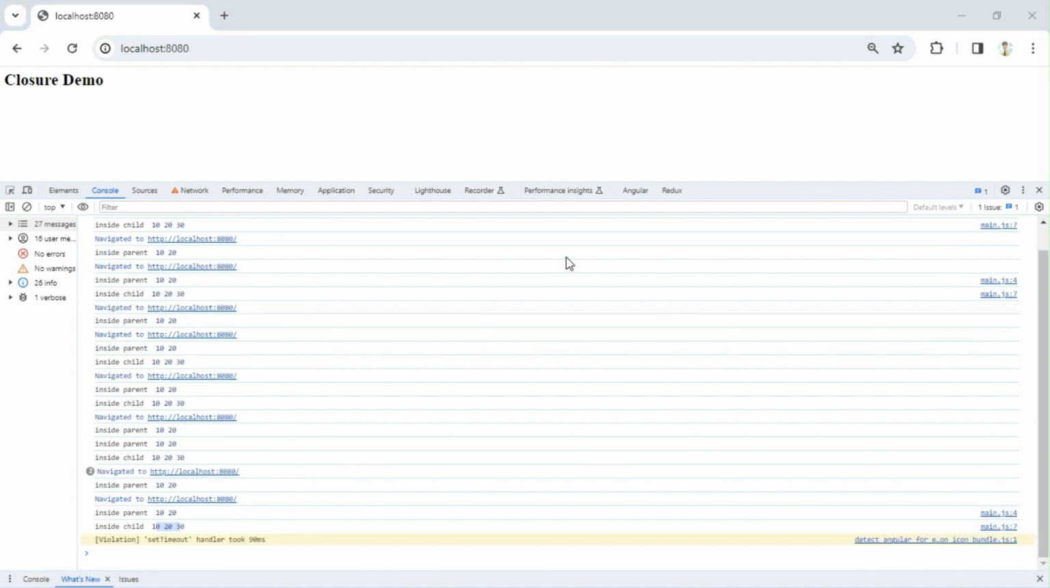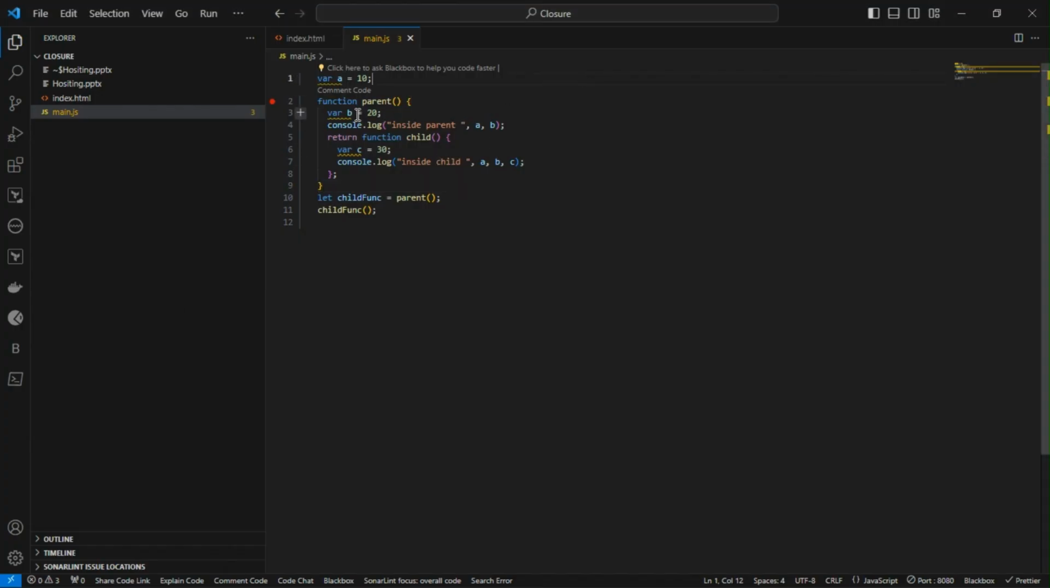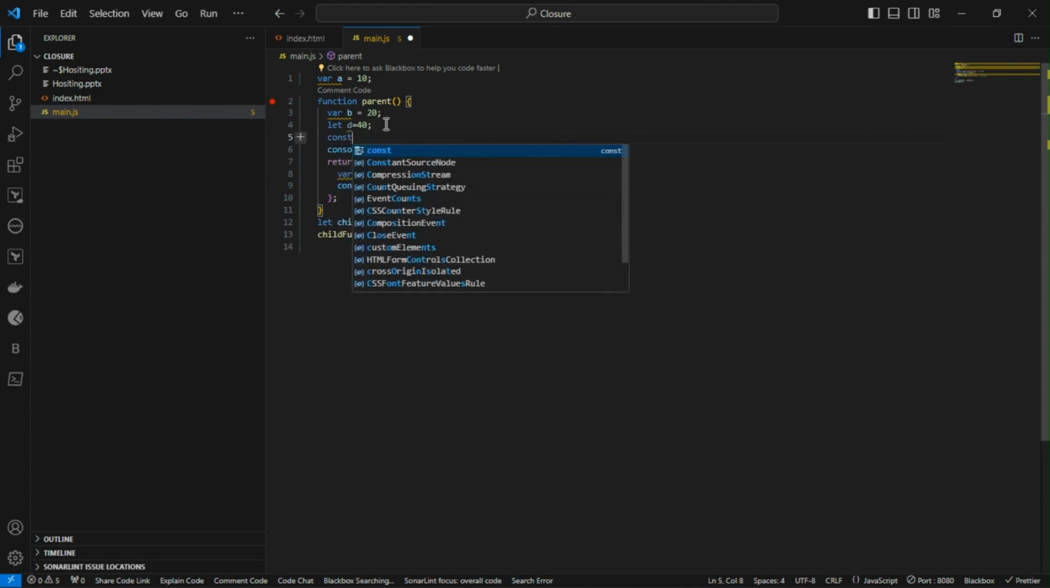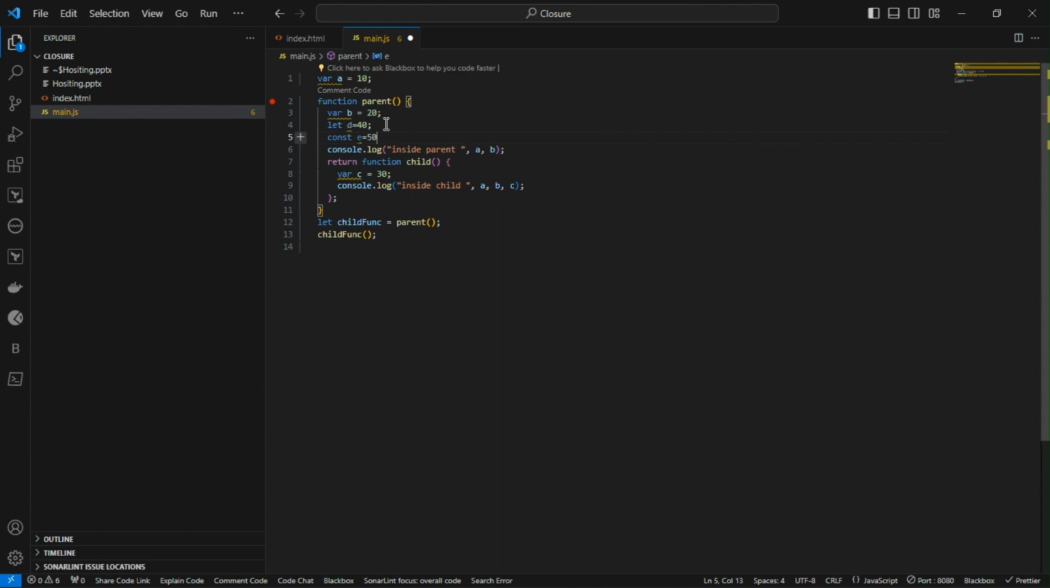Now we'll try to understand closure with respect to let and const. We'll go back to our code, and along with b, let's create c. Okay, c is already there, so d I will put 40, declaring it with let, and I'm going to declare e with const with value 50. Now inside this, I'm going to access d as well as e. You can see d is declared using let, and e is declared using const.